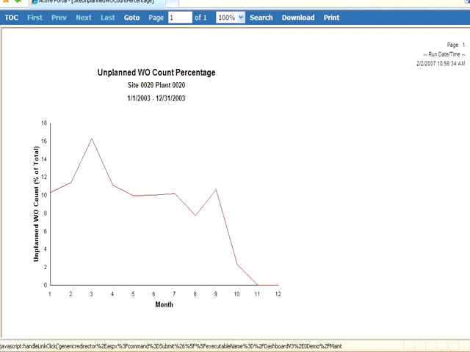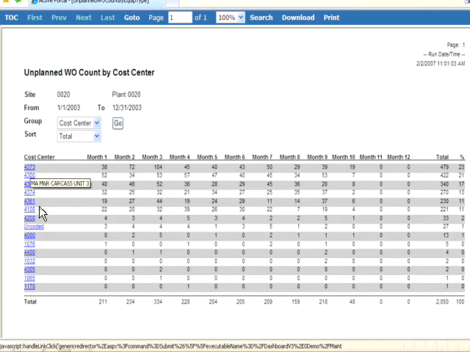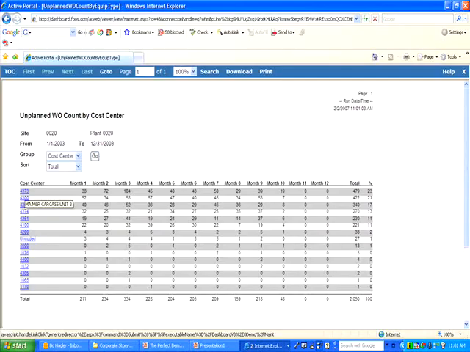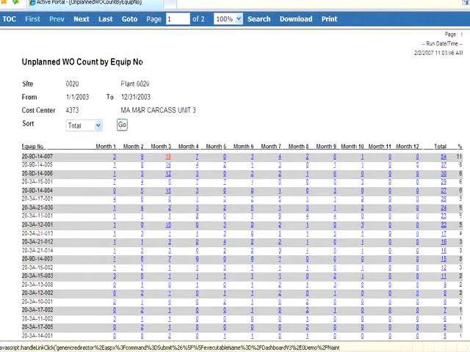So let's take a closer look into this work. Here, I've brought it up and looked at it by cost center. I can notice that the worst offender for unplanned work is cost center 4373, which is unit 3, and that 23% of all the unplanned work in this plant comes from this one cost center. Before I drill down, if you notice at the top, I can change the group by. If I wanted to look at it not by cost center but by type of equipment, I can change it. I can change the sort order. So we give the user the ability to tailor how this data is sorted, grouped, and displayed.